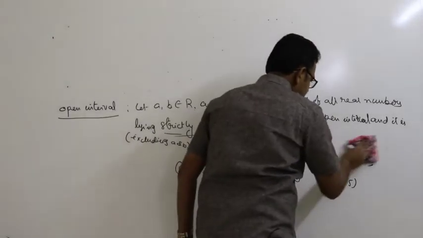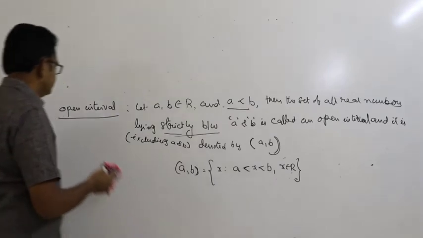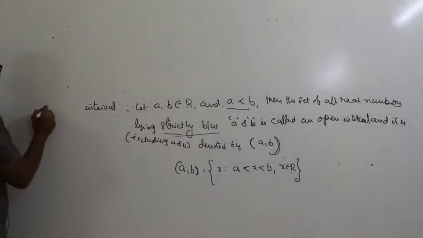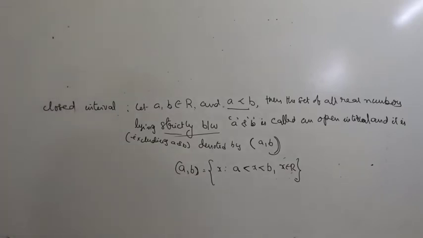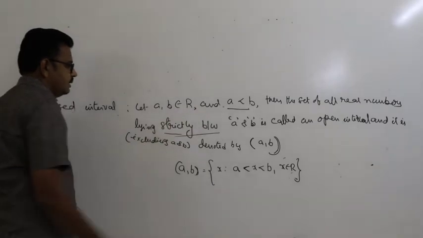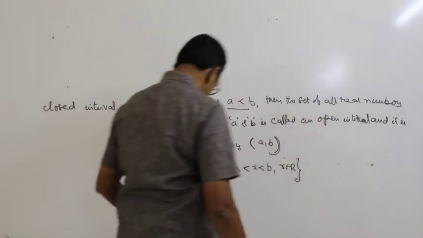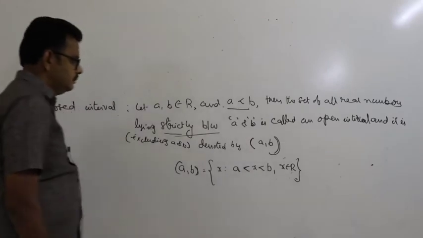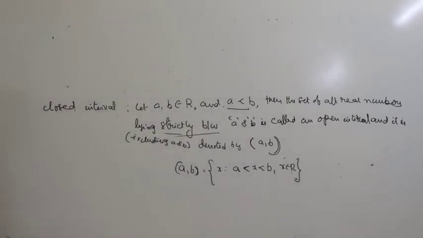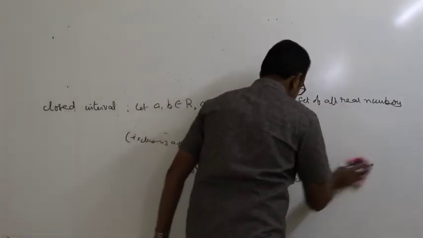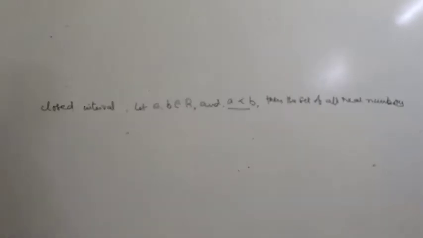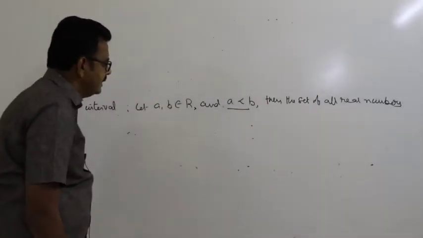Next one is closed interval. Let a comma b belong to R, real numbers, and a is less than b.